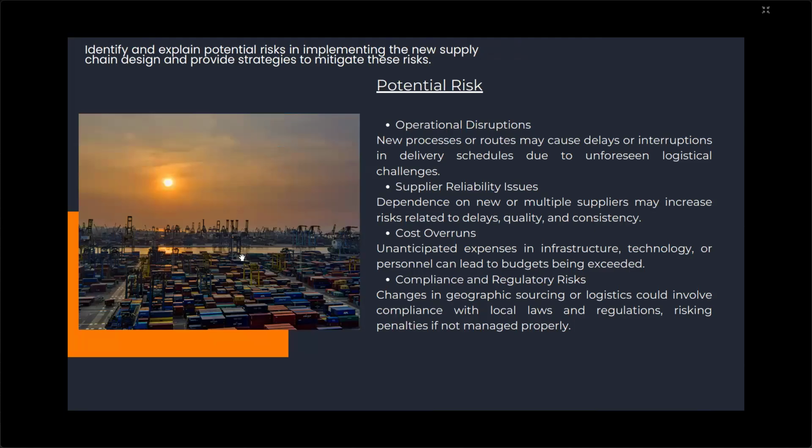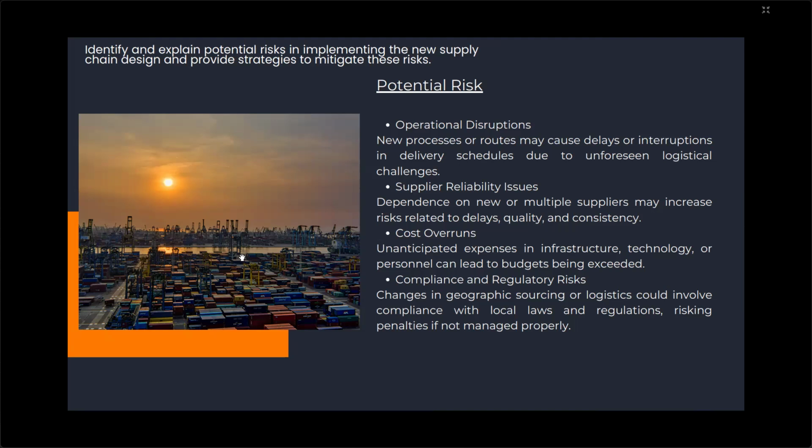And then what are the potential risks in the implementation of the supply chain design, and we must provide strategies to mitigate the risk. Okay, if Indofood is going to implement a new model or new supply chain design, the potential risks will be several points. So the first is operational disruption. The process or route may cause delay or interruption in delivery schedule due to unforeseen logistic challenges.